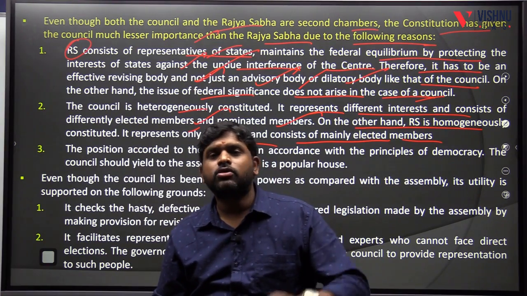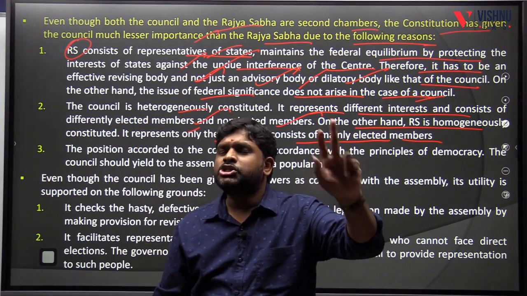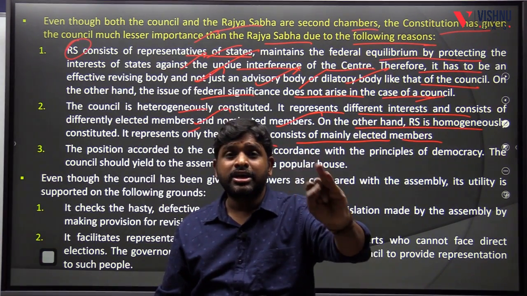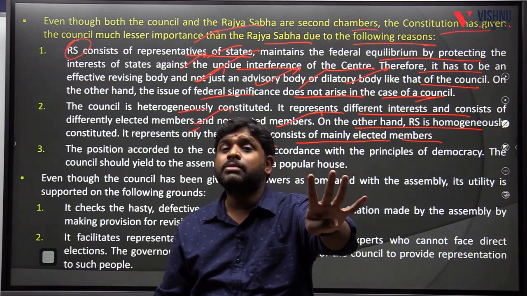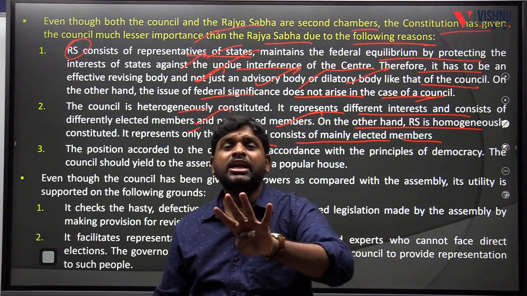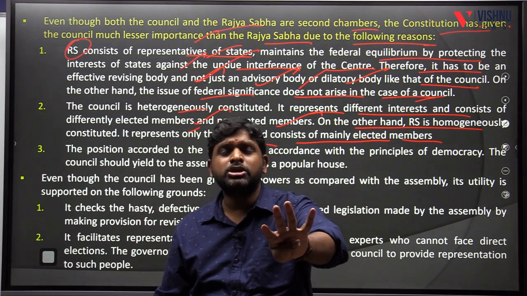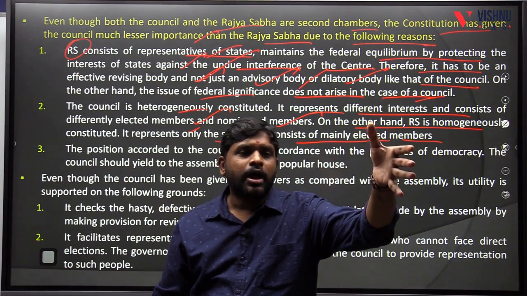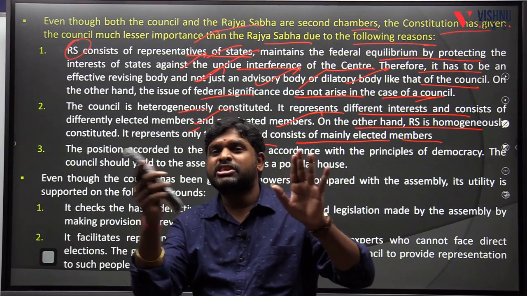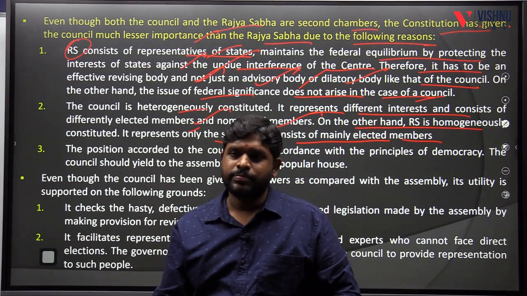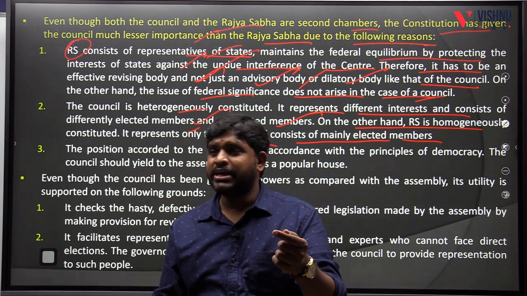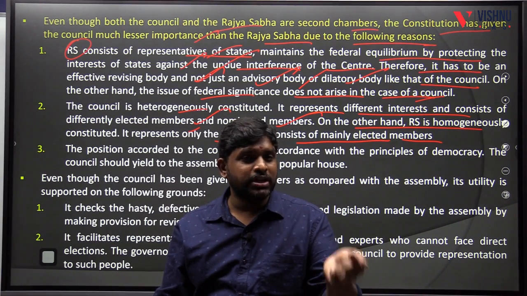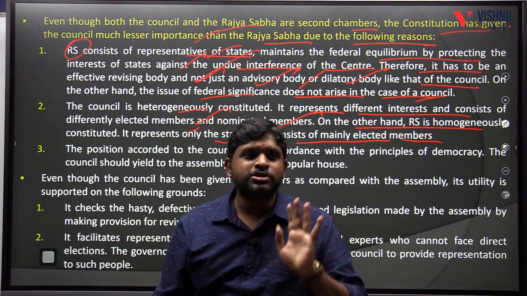But in the Legislative Council, art, literature, social service, science, cooperative movement, teachers, graduates, local body members and members of the state legislative assemblies who elect other members, as well as nominated members, are all included. So more heterogeneity is present in the Legislative Council. That is one positive point.